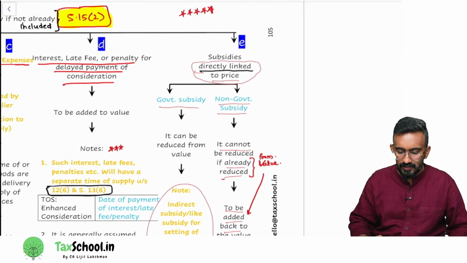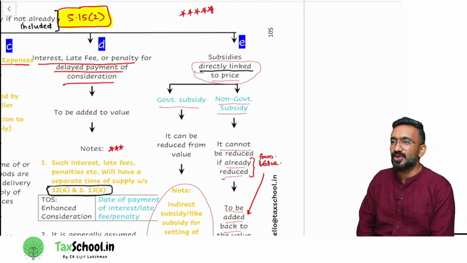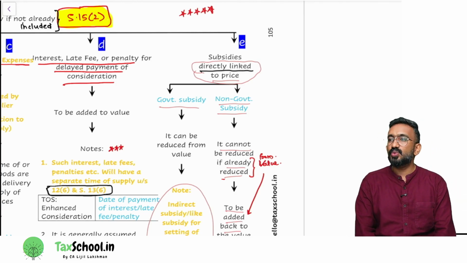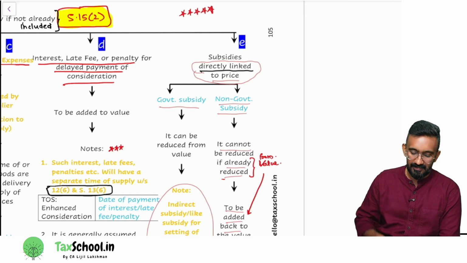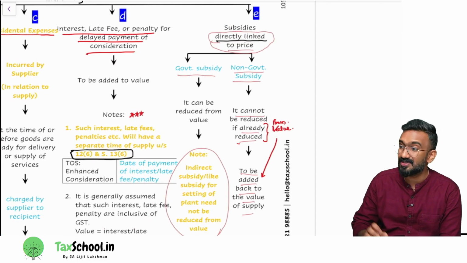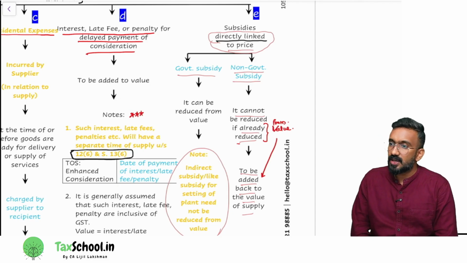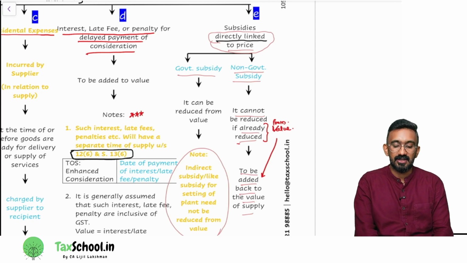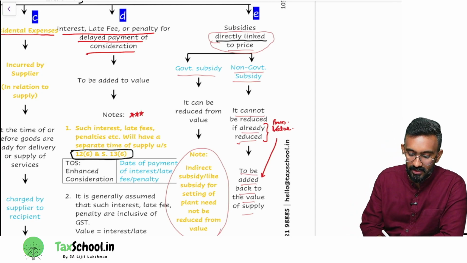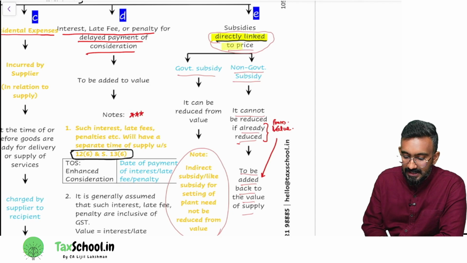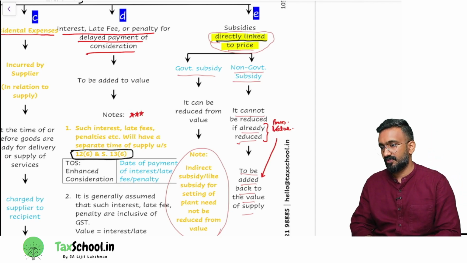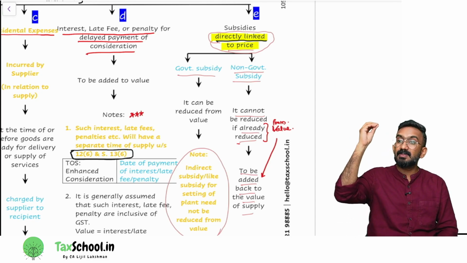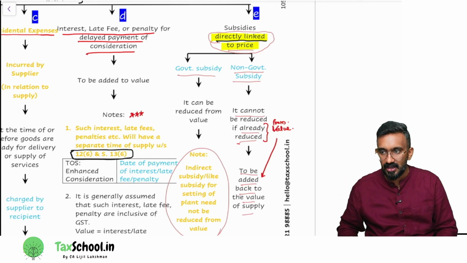Look at the last clause. We are almost finishing our discussion on 15.2. 15.2e is the last discussion that we have. What does 15.2e talk about? It talks about subsidies. Not every subsidy is to be considered under 15.2e. They have given the wording: subsidy directly linked to the price. What is a subsidy directly linked to the price? One which reduces the price of the product to the customer.